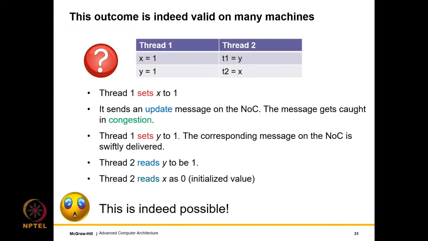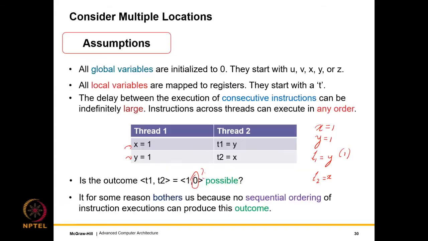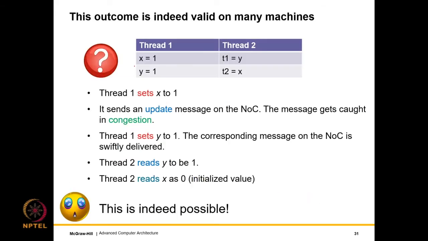Alright, let's look at this once again. Just verify it's the same code. So here is what can happen. Assume that thread 1 is running on core 1 and thread 2 on core 2. This is a generic assumption that we will continue to make in this slide set, that thread I, unless specified otherwise, always runs on core I. So what will happen is that thread 1 sets x to 1, which means a store instruction to the memory address corresponding to x sets it to 1, and the initialized values are all 0.